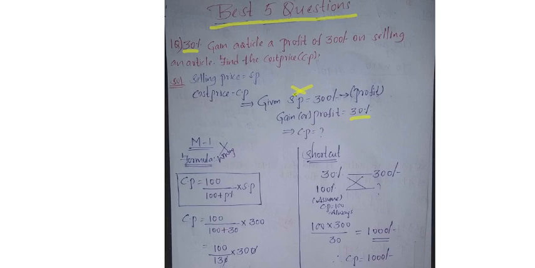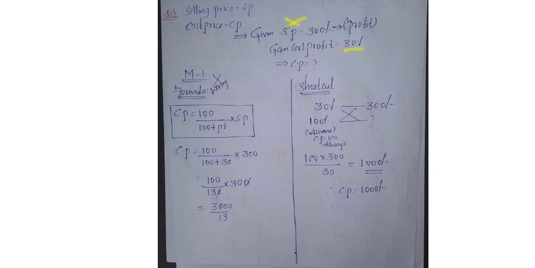If you applied the formula, our selling price is not 300 rupees. For 30% profit, the amount is 300 rupees, but the selling price is not 300 rupees. You simply substituted 300 in the place of selling price, so the answer will be wrong. So this is the wrong method. The first method which I told, which everybody will do, is wrong.